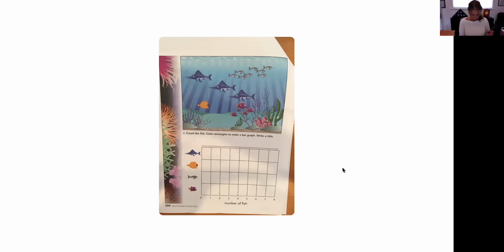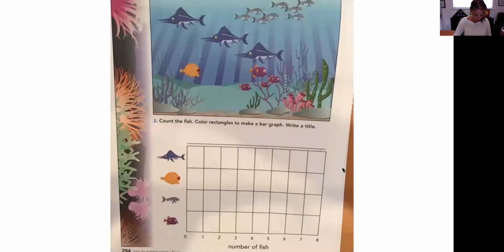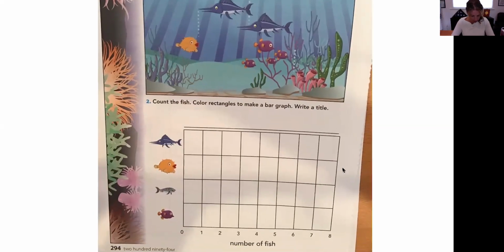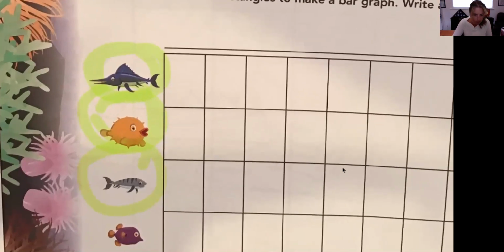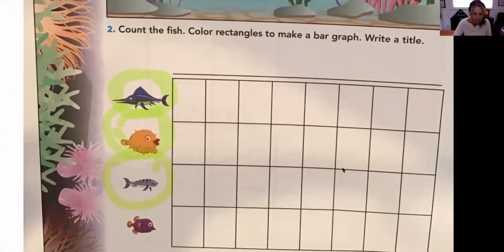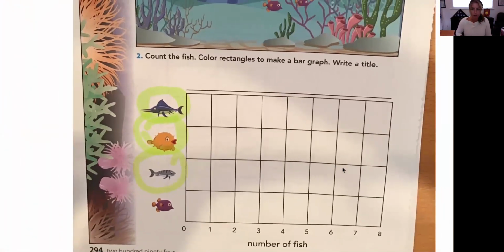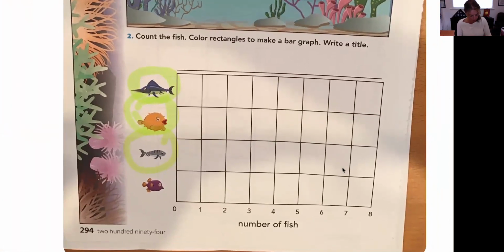So we're going to look at each type of fish shown on the left side of the graph, and that's what's showing in our aquarium. So let's look at the types of fish we're going to be looking at. This one looks like a swordfish. This one looks like a puffer fish. This one, I'm not sure what kind of fish that is. Maybe a minnow? I'm not sure. But that's a kind of fish we're going to be looking at. And then we have that fish there.